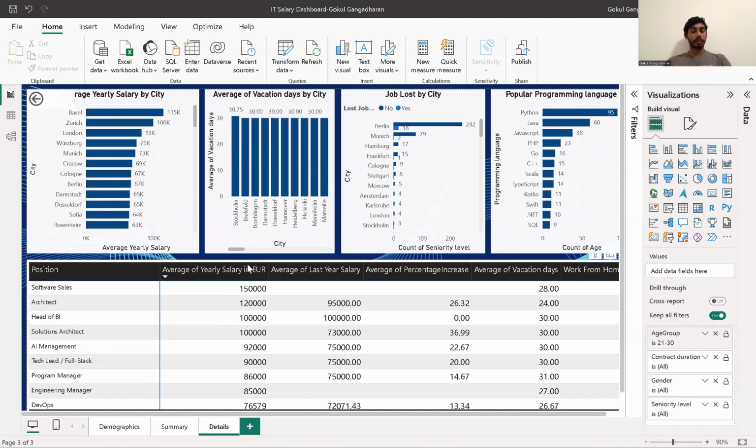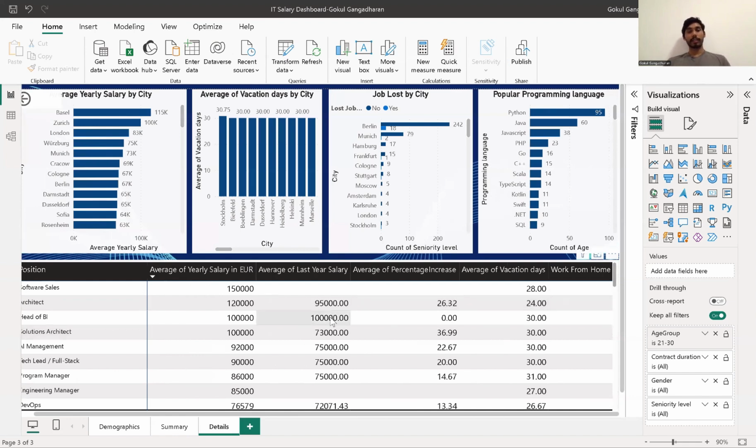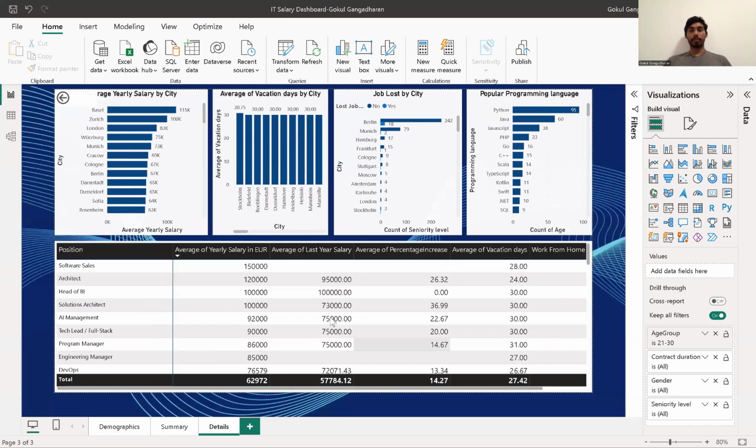So if you look at the 21 to 30 age group, all the highest paid professionals are software people who are working in software sales. Their average annual salary is 150,000, and they are getting 28 vacation days in a year, and also they are working 100% from home. As the data says, 100% of the people working in software sales are doing work from home.